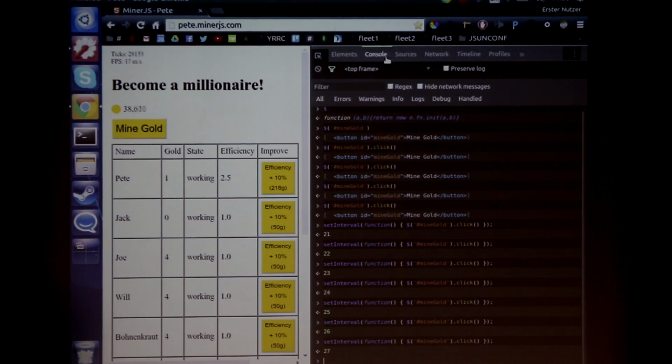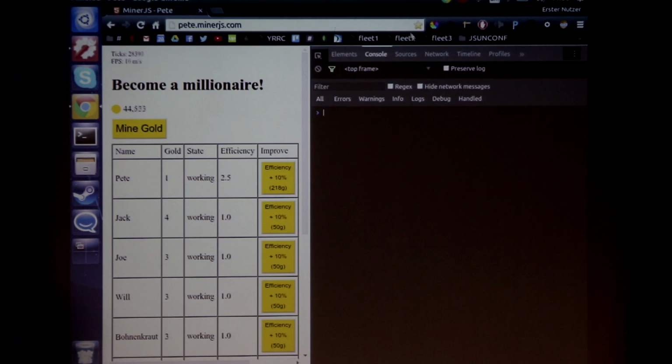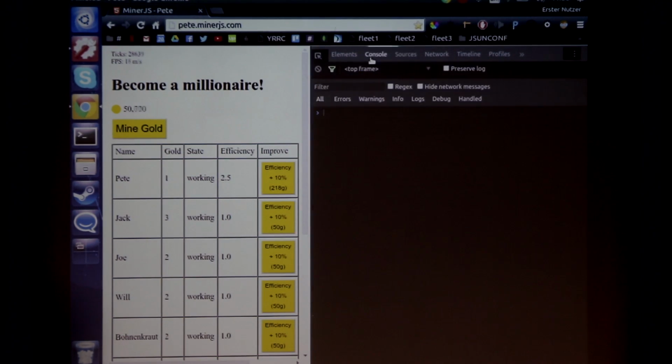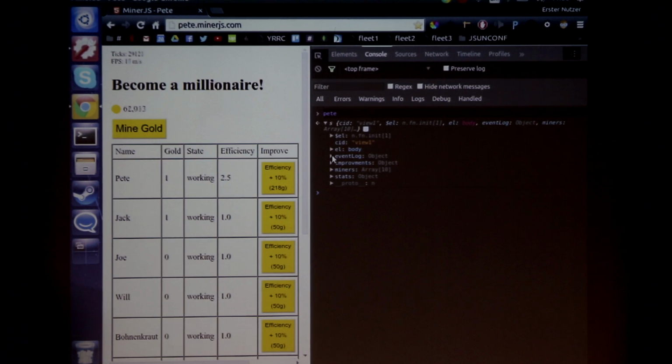So what can we do? We know we have to become a millionaire, and we already checked the source and saw that there's the Pete object in the window. So you might want to inspect that. Pete. So it looks like a Backbone view because it obviously is. And what do I have here? I have an event log. I don't care for that. I have improvements. Oh, a tavern. I never saw that. Actually, that's a feature I put in and then took out again. So we don't care for that.